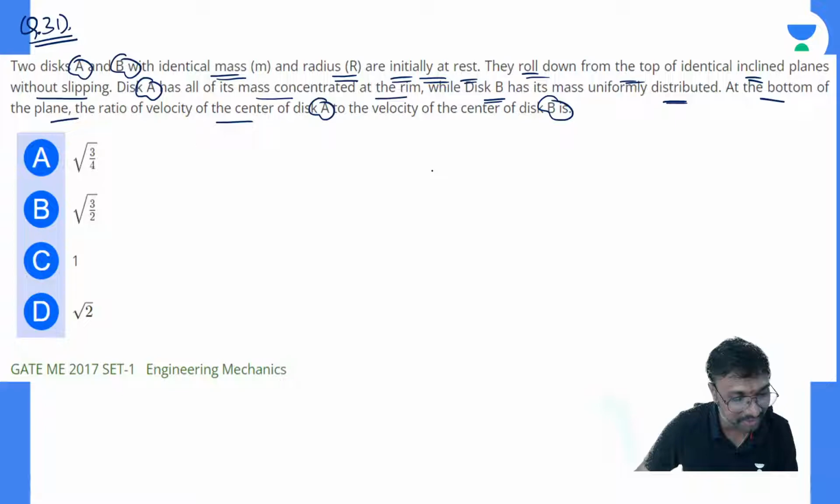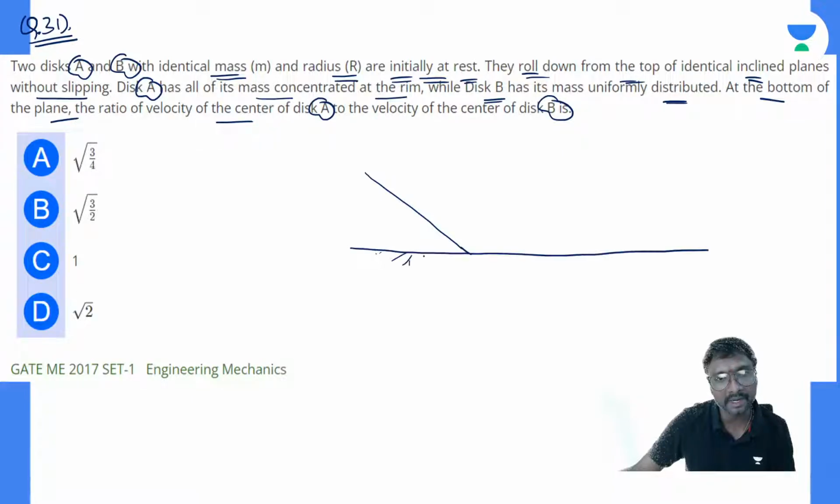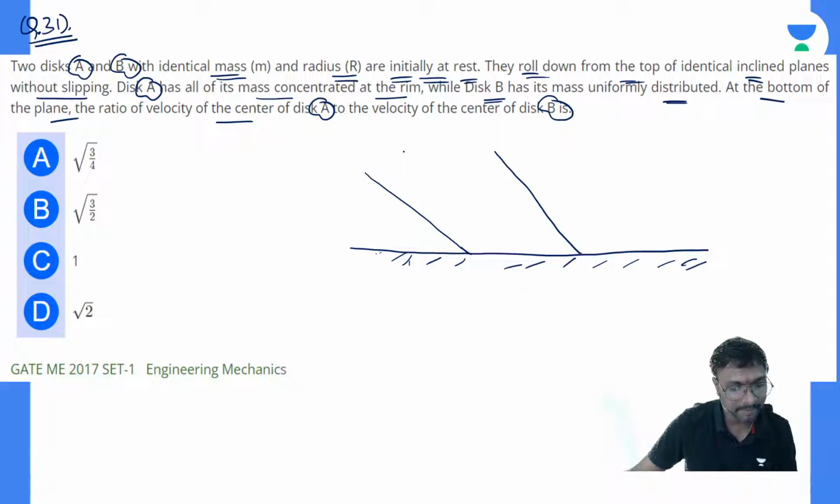You are asked to identify the ratio of these velocities. What is given? We just observe. This is one inclined plane, and the first one is rolling on this, and the second one is also rolling on a similar, identical inclined plane. So this is one more inclined plane. We don't know the height, so just for example, take this height as h.